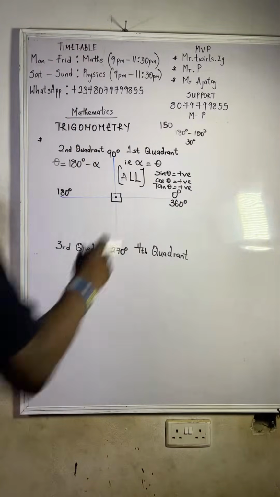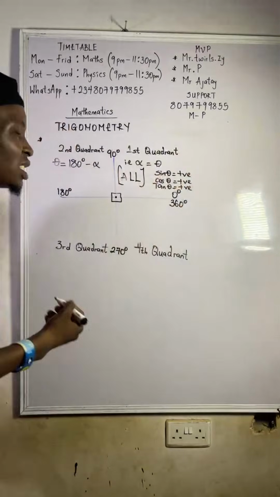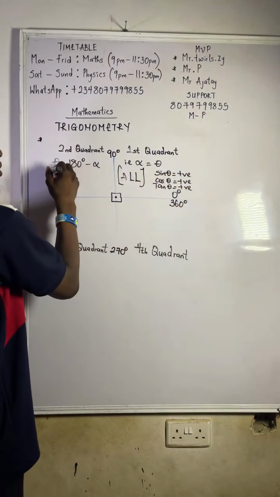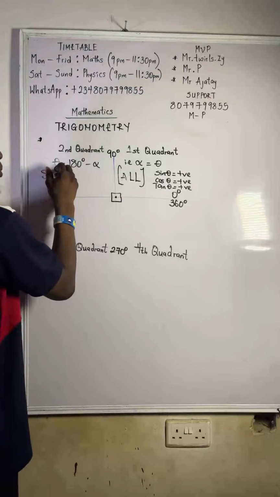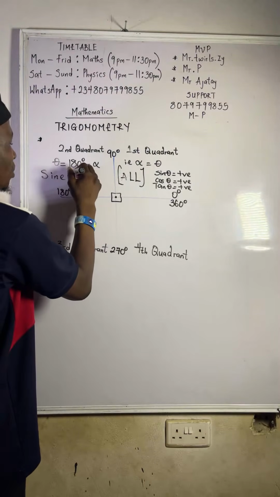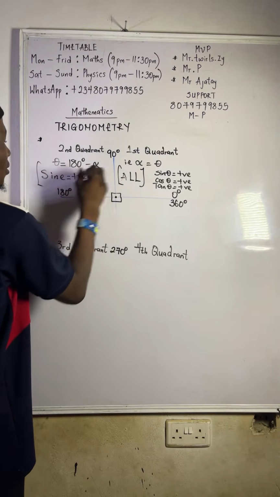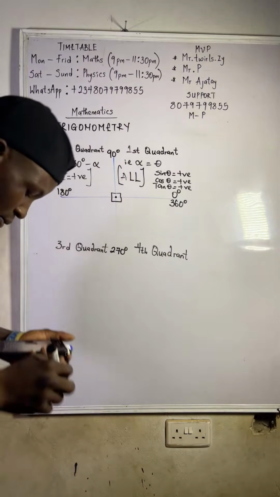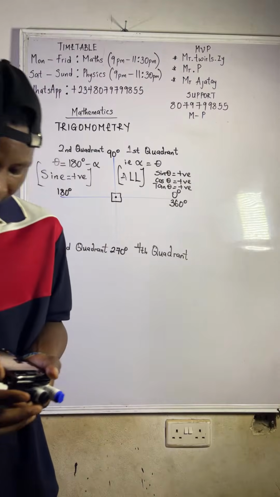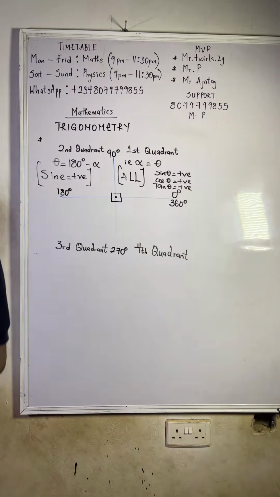But on the second quadrant, what is positive? Only sine is positive. On the second quadrant, sine is positive. What do I say is positive on the second quadrant? Sine is positive. Do you get it now?